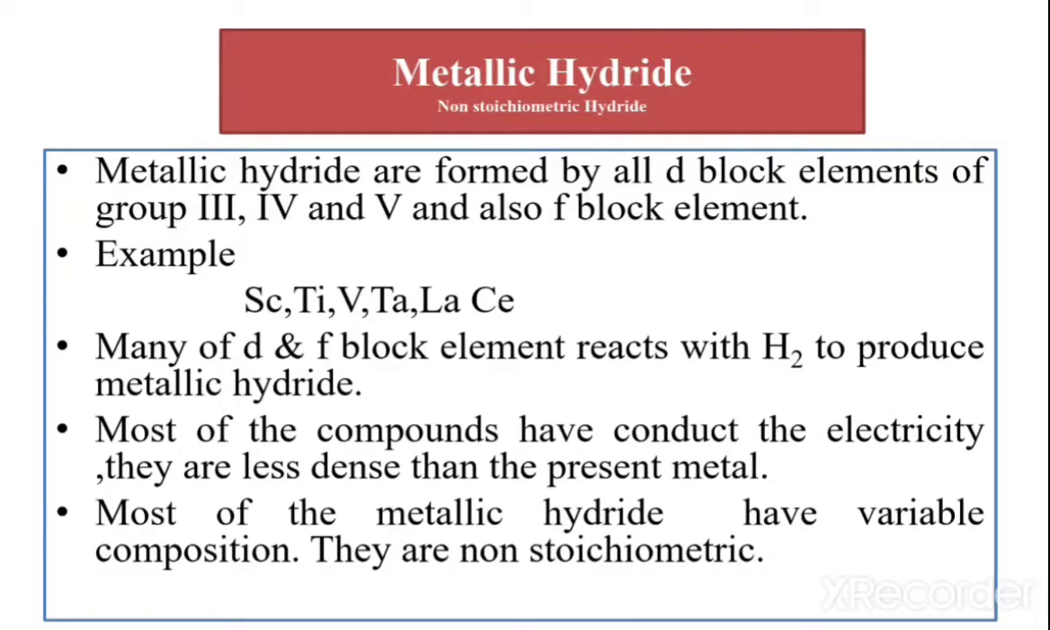Many of the D and F block elements react with hydrogen to produce metallic hydride. Most of these compounds conduct electricity and they are less dense than the parent metal. And most of the metallic hydrides have variable composition. They are non-stoichiometric.